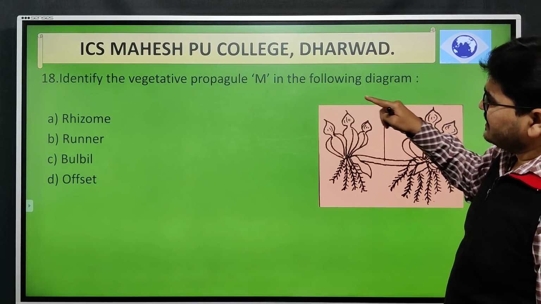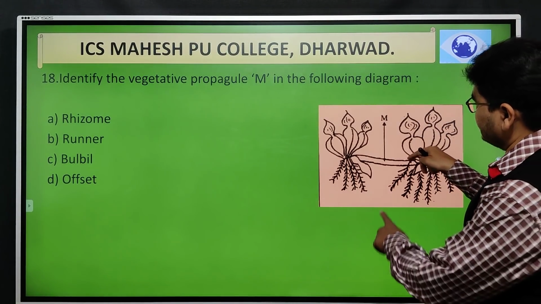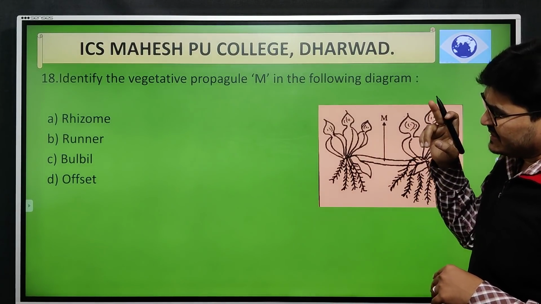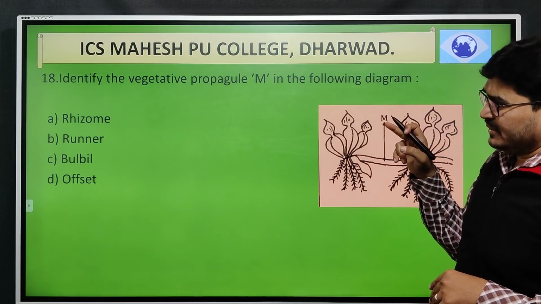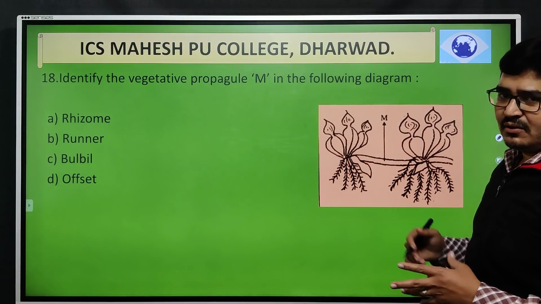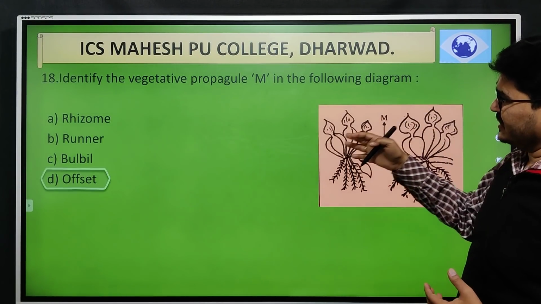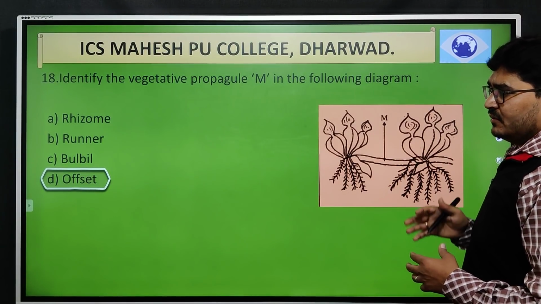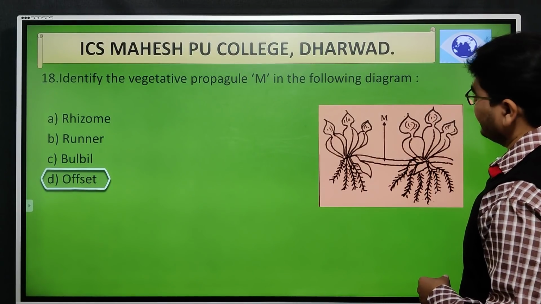Next, identify the vegetative propagule that is marked with the capital letter M in the following diagram. A, rhizome; B, runner; C, bulbil; and D, offset. That is a straightforward question. That is offset. Generally we consider this part to be an offset.